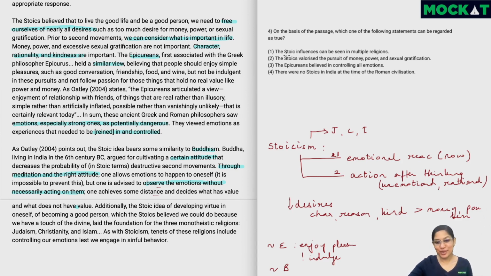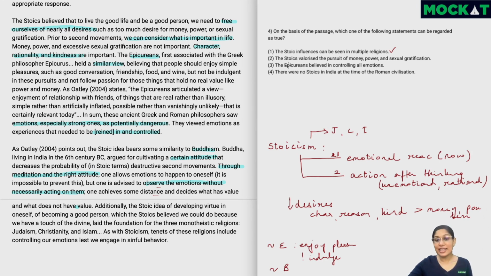Now this is easy for us because we've just read that the Stoicism laid the foundation for these three religions, and the author saying Stoic influences can be seen in multiple religions. So this has to be the correct answer. Now remember, Buddhism is something which happened before. Epicureanism is also something which might have happened before or around that time, it's anyway not a religion. But Buddhism was in the 6th century and not really influenced by Stoicism. It's the other way around. But these three religions definitely have been influenced by Stoicism. So this should be the right answer.